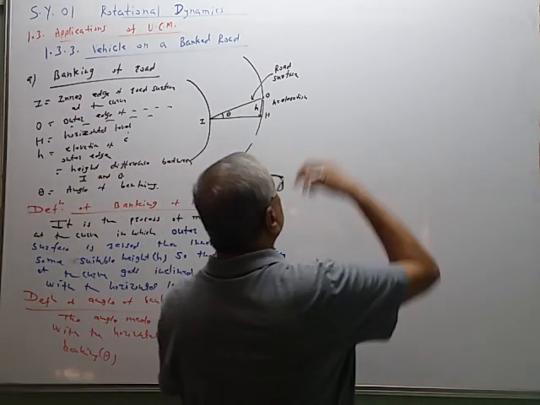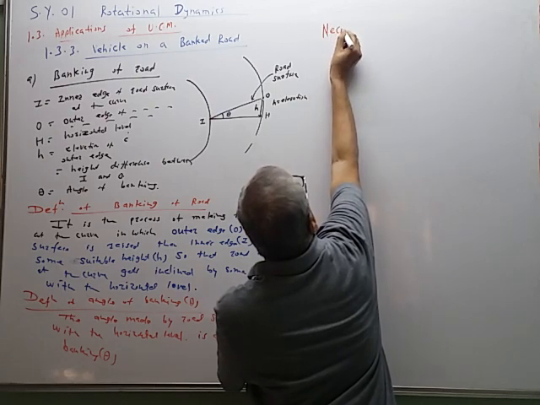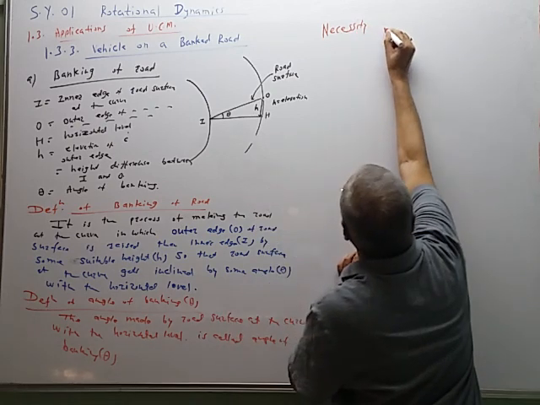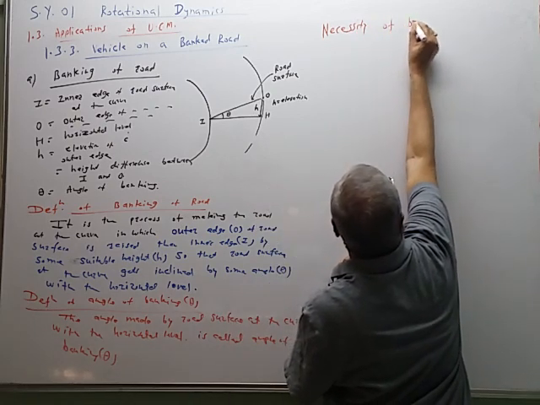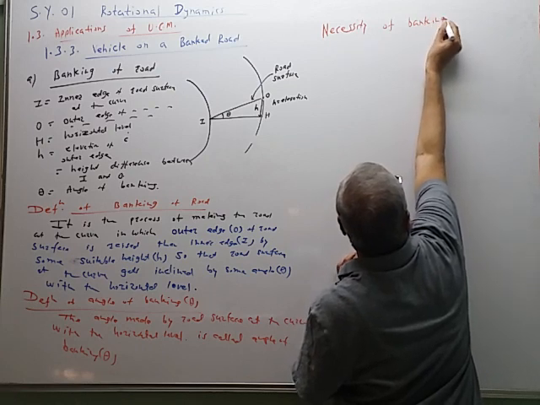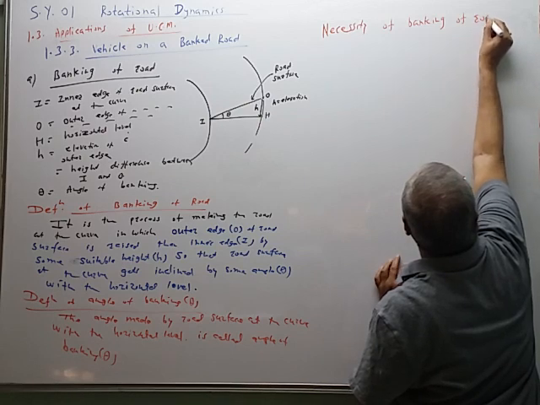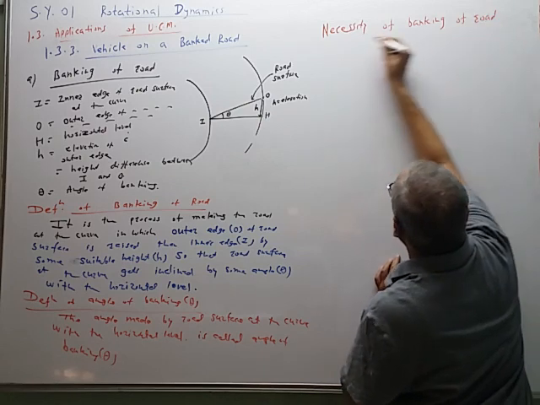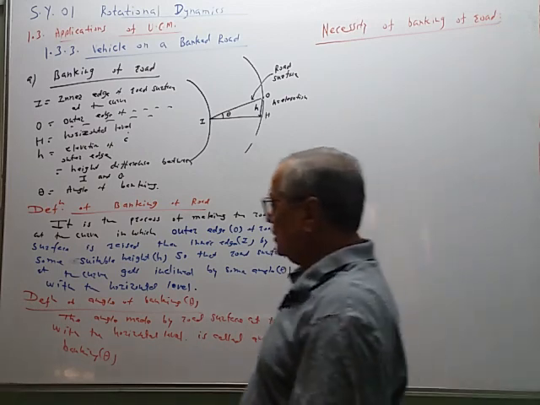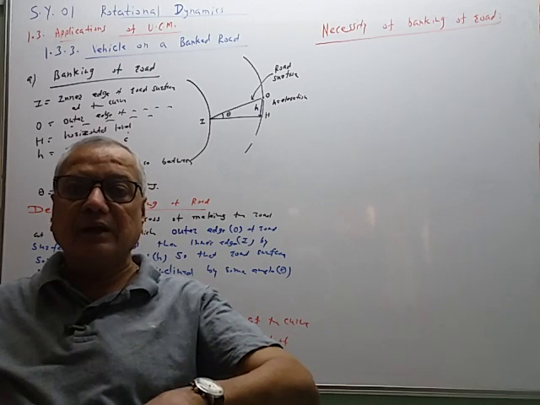Necessity for banking of road. Why is it necessary to bank the road at the curve?